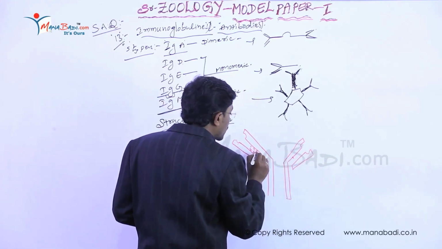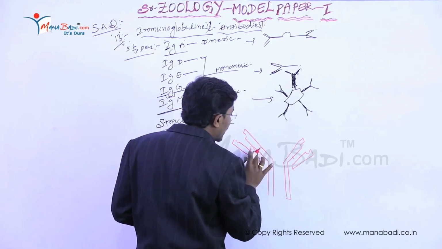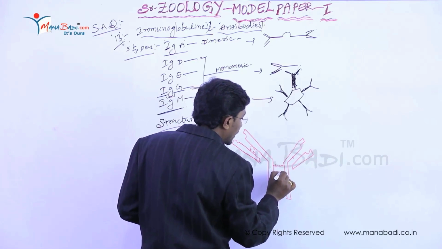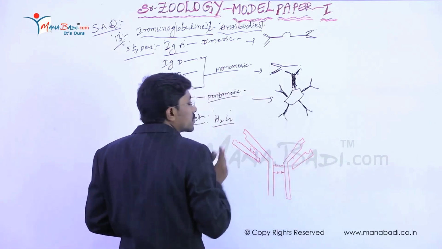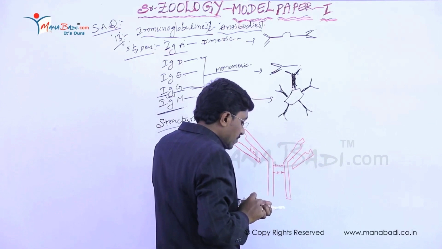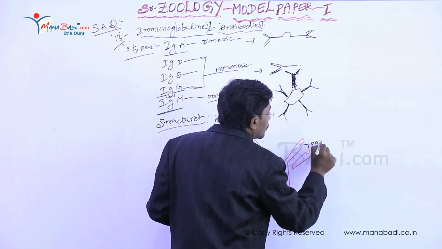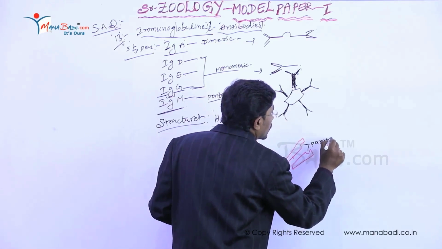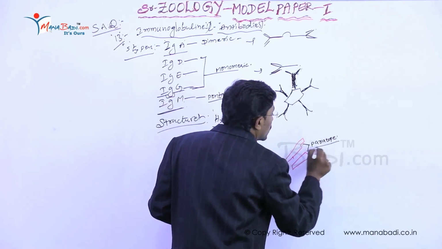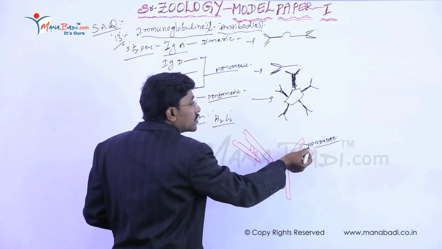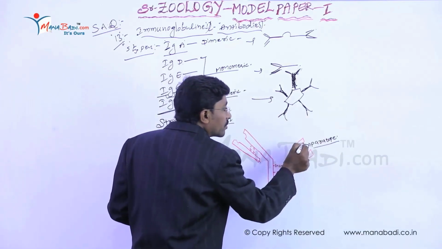These polypeptide chains are internally connected by disulfide bonds. This particular space is the paratope. The main function of this paratope region is attaching to the epitope.